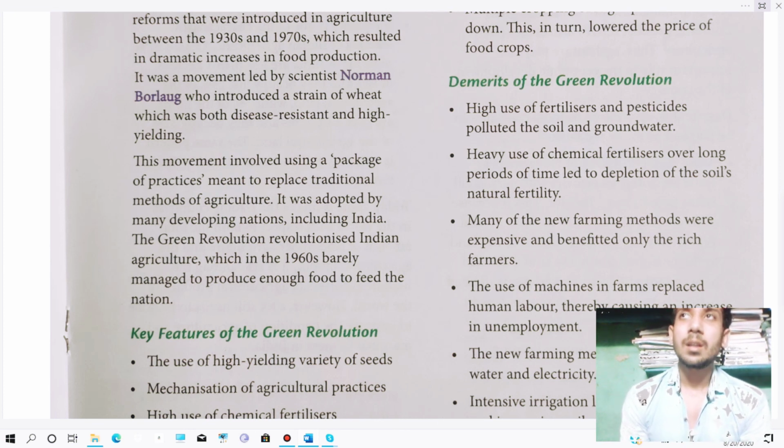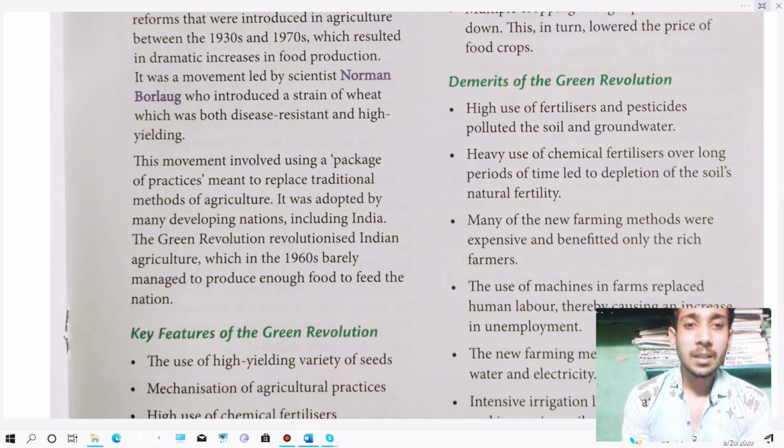In earlier days, we used to grow crops by using bulls and bullock carts and all these things. But now we use modern methods.